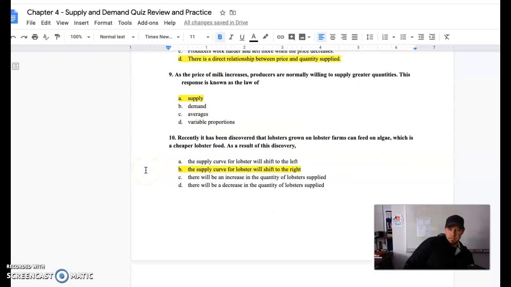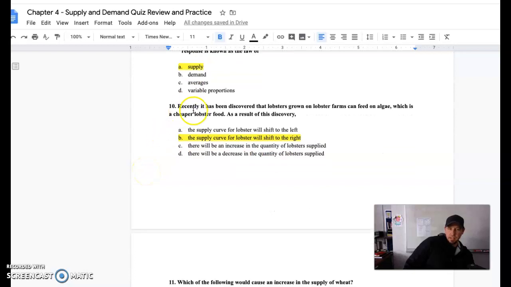Okay, law of supply. Number 10, recently it's been discovered that lobster growers on a farm can feed algae to their lobsters, and it's a much cheaper food source. All right, so we know that we're going to see a movement in the supply curve if it's cheaper, and that's the big thing with supply. If it becomes cheaper to produce, it's going to increase supply, or shift to the right. So here food costs are lower, it's cheaper to feed those lobsters, the supply curve will shift to the right.